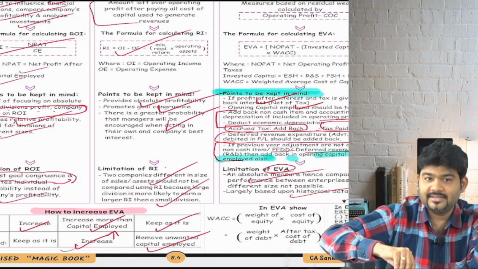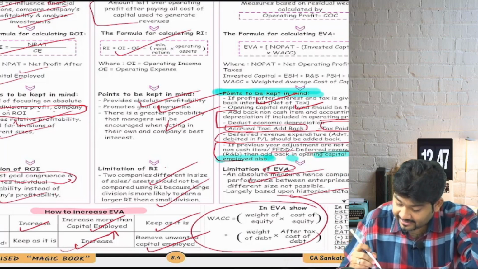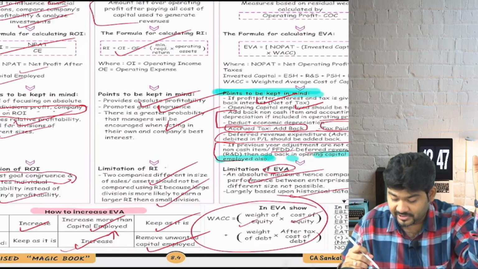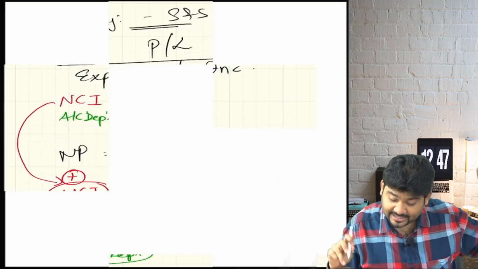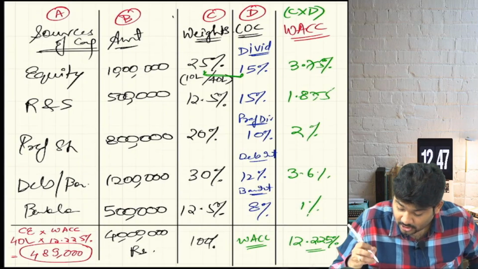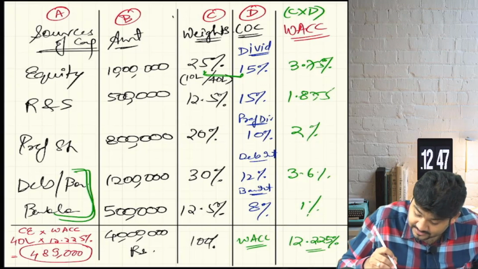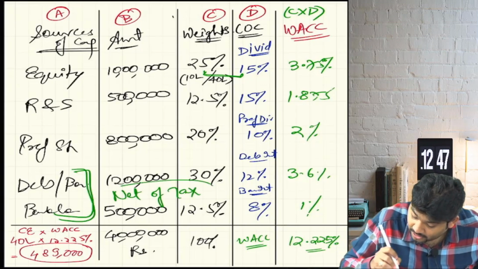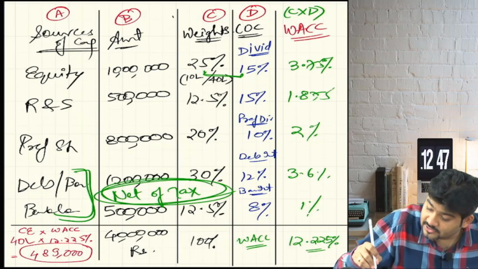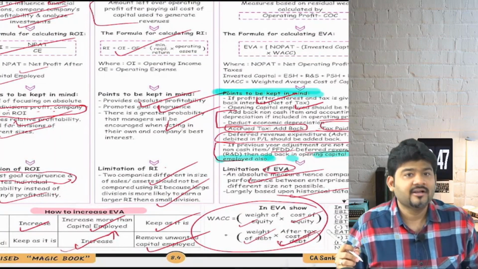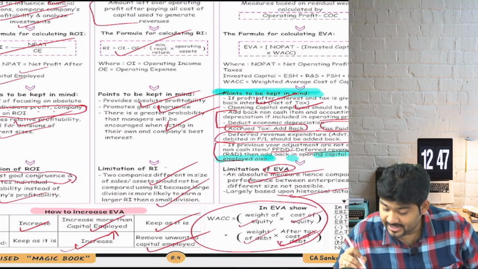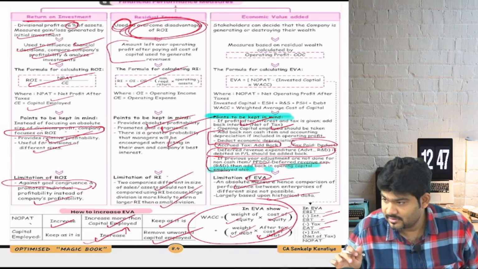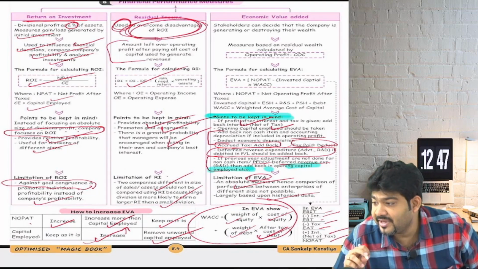Are we clear, guys? Are we clear with WACC, weighted average cost of capital, which is weight of equity into cost of equity plus weight of debt into after tax cost of debt? See here, when I am writing this interest, always remember the interest will always be net of tax. So after tax cost of debt will be taken. And the last is EVA: EBIT minus interest is equal to EBT, minus tax is equal to EAT. Plus interest net of tax will give me NOPAT.